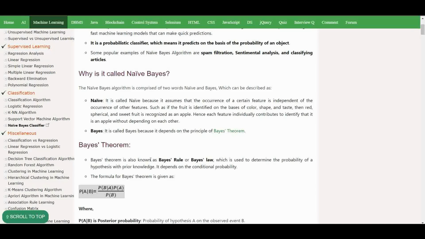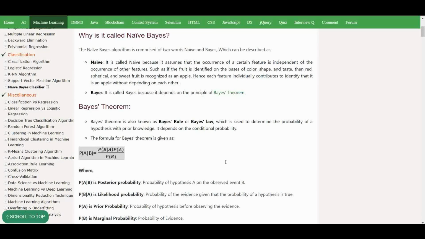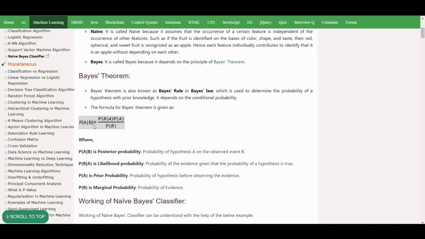So what is Bayes theorem? It is also known as Bayes rule or Bayes law, which is used to determine the probability of a hypothesis with prior knowledge. It depends upon conditional probability. The formula for Bayes theorem is given as: P(A|B) = P(B|A) * P(A) / P(B), where